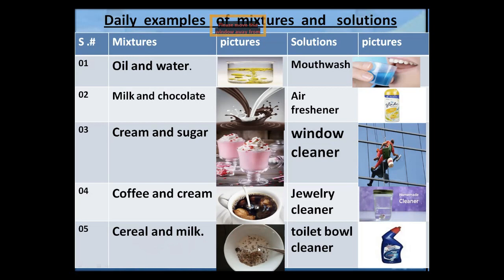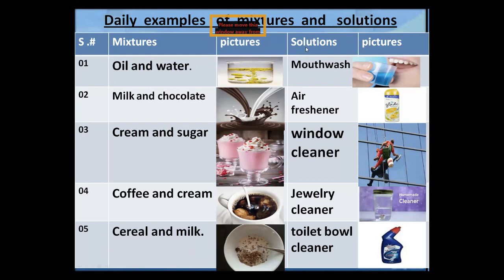They make a mixture because they do not mix evenly, homogeneously. So these are examples of a mixture: oil and water, milk and chocolate, cream and sugar, coffee powder and cream, cereal and milk. These are all things which we use in our daily life.